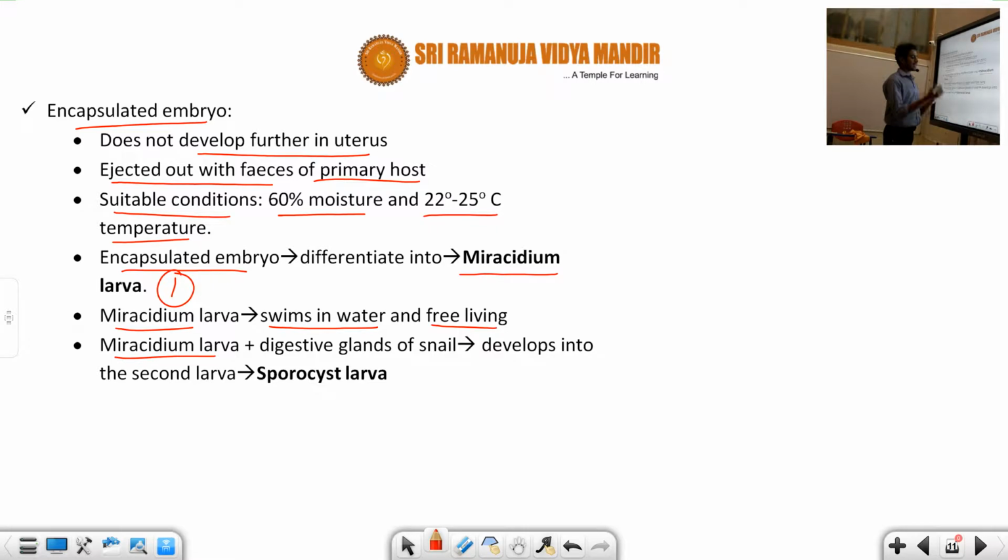The Miracidium larva interacts with the digestive glands of the snail and develops into the second larva, which we call the Sporocyst larva. This is a very important point, students. First the Miracidium larva, followed by the Sporocyst larva. How is the Sporocyst larva formed? The Miracidium larva interacts with the digestive glands of the snail and develops into the Sporocyst larva.